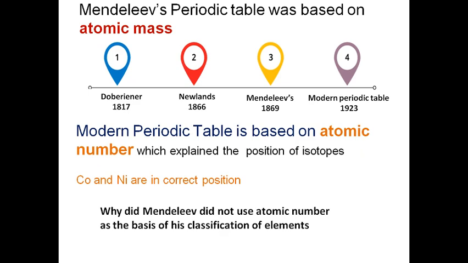But the question is, why did Mendeleev not use atomic number as the basis of his classification of elements? Actually, students, the concept of atomic number was not discovered at the time of Mendeleev. It was discovered after Mendeleev's death. But we consider Mendeleev the father of periodic classification because the fundamental property which he gave is actually the foundation of all classification, even the modern classification which we are now dealing with.